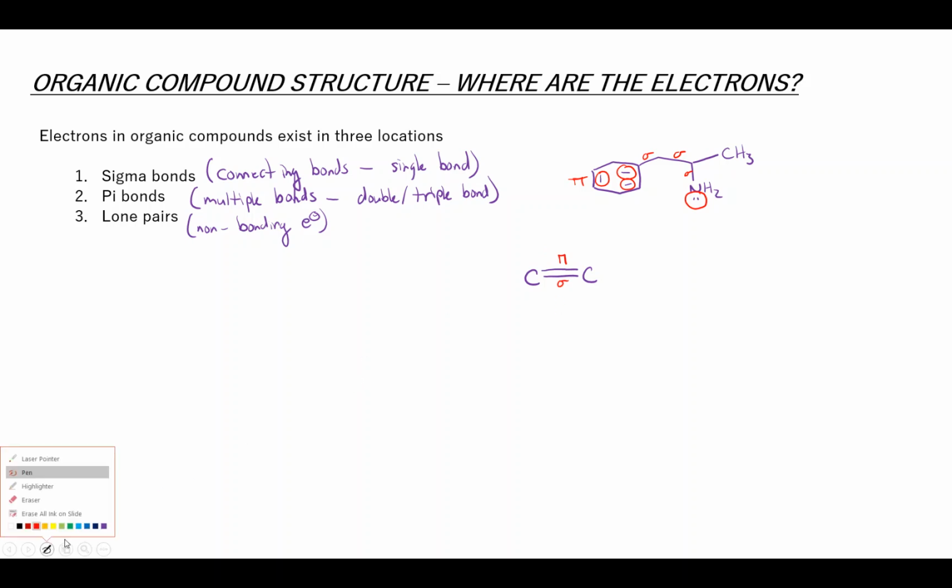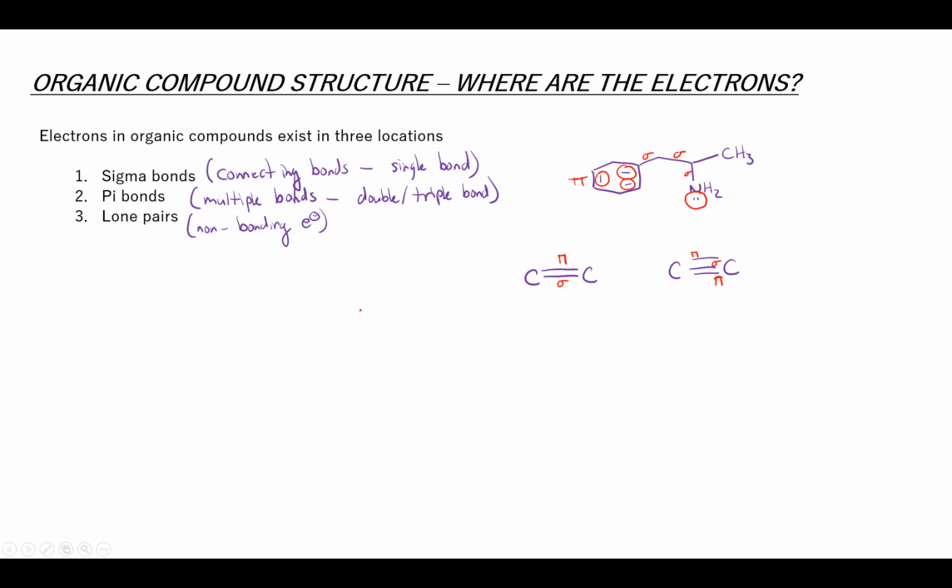When we have a carbon-carbon triple bond, or any kind of triple bond, we have the connecting bond, and this is a sigma bond. But then we also have the other two bonds that connect these two carbons together. Each of those is a pi bond. And so a triple bond consists of a sigma bond and two pi bonds. Okay. So a single bond is only a sigma bond, a double bond is a sigma and a pi bond, and a triple bond is a sigma bond and two pi bonds.